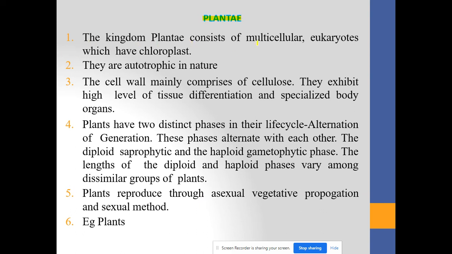The kingdom Plantae consists of multicellular organisms which are eukaryotic in nature and have chloroplasts. Second point, they are completely autotrophic in nature, which means they are self-feeding. They have the ability to generate their own energy.